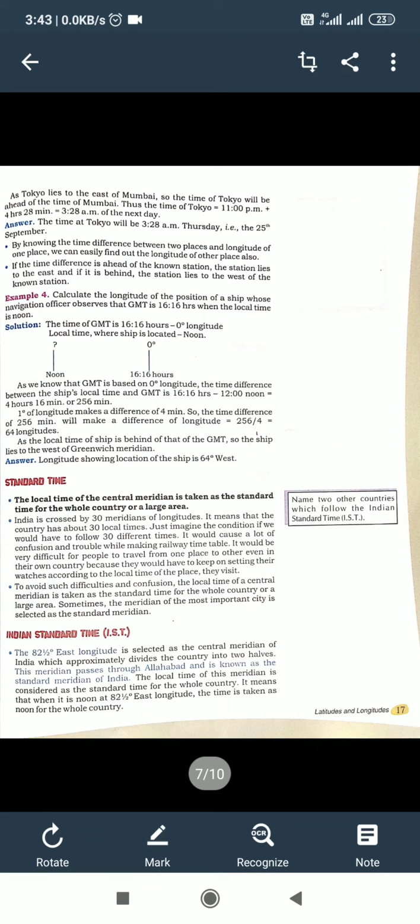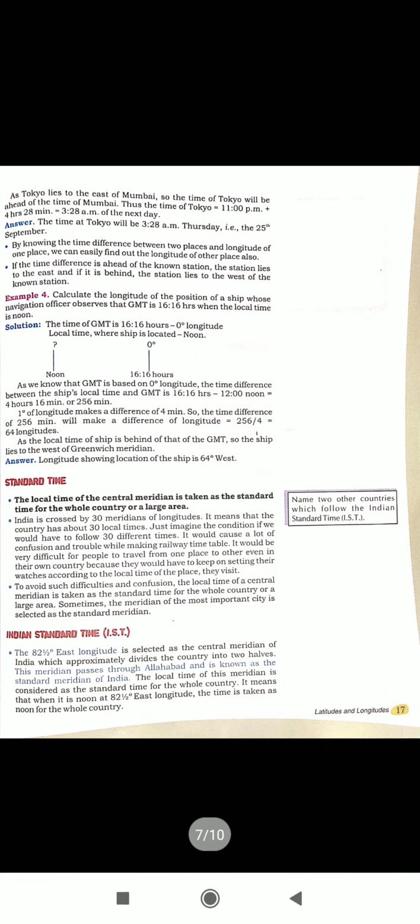Standard time is the synchronization of clocks within a geographical area or region to a single time standard, rather than using solar time or a locally chosen meridian to establish a local mean time standard. The local time of a central meridian is taken as the standard time for the whole country or a large area. India is crossed by 30 meridians of longitude. You know, students, India is a country which is crossed by 30 meridians of longitude.